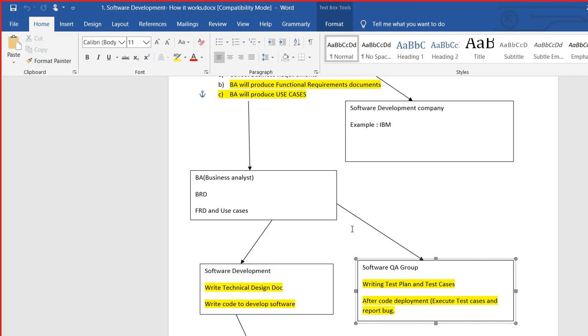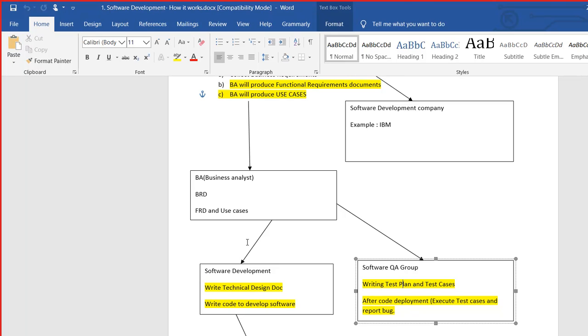You have already written the test cases, meaning the checkpoints, what you are going to test. So they will say, okay, this functionality we have developed, you can test. You see what test cases you have written for this functionality, you execute these test cases accordingly, and you test the application.